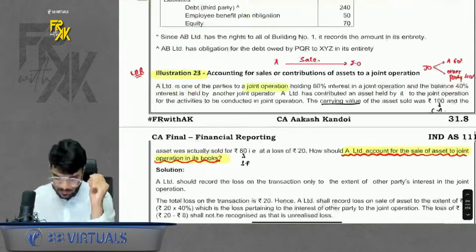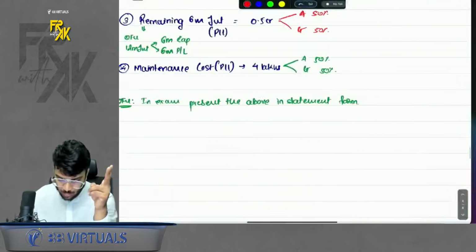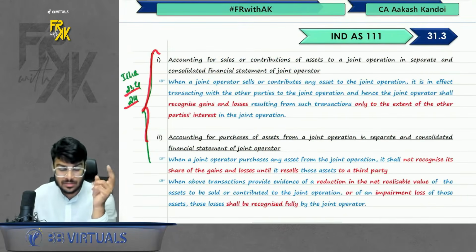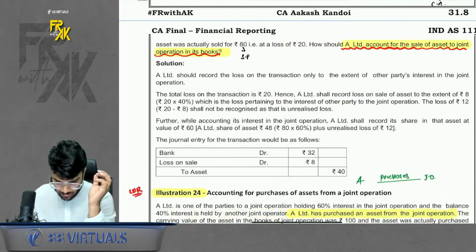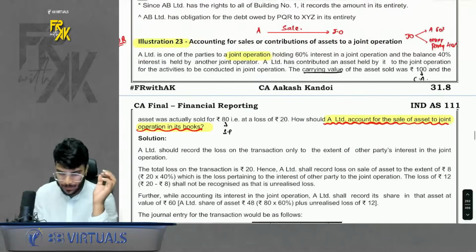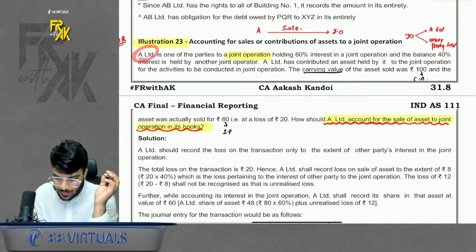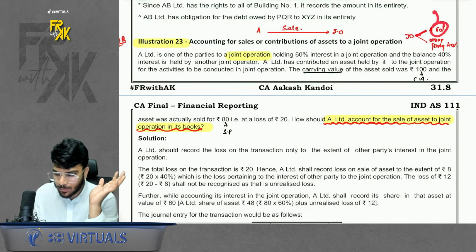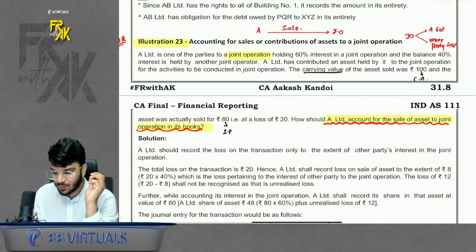Now apart from this, there are 2 more illustrations. Remember, I told you that for certain concepts we will not read, we will directly do the questions. Okay, so what is there? Please have a look here. So basically, in the first case, there is one party A, and A is selling something to the joint operation. A has 60% stake in the operation, and the other party of the operation has 40% stake.